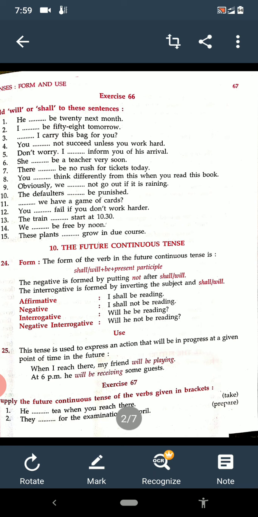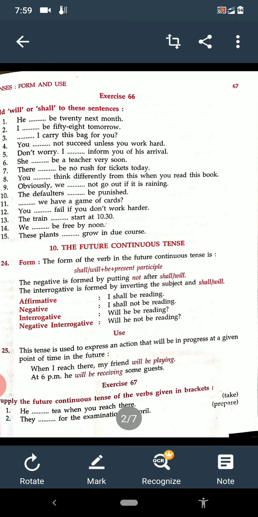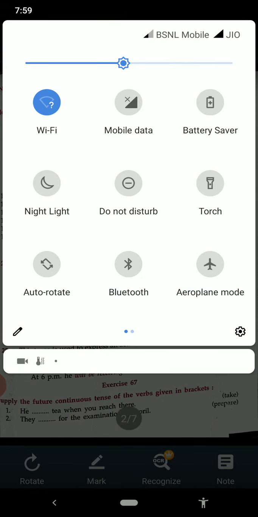You will not succeed unless you work hard. Don't worry. I will inform you of his arrival. She will be a teacher very soon.